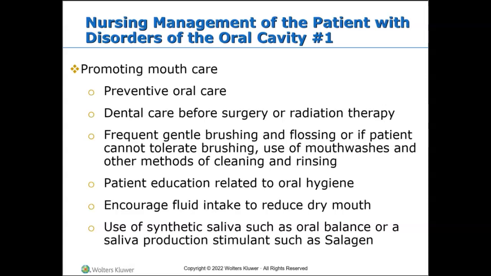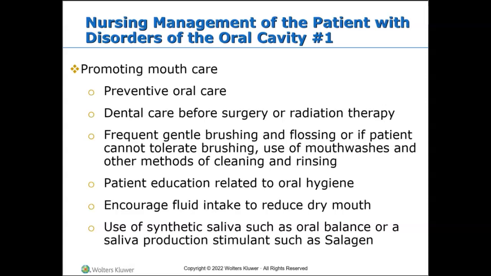We should encourage our patients to eat a healthy diet rich in nutrients that can help prevent gum disease. Some of these might include vitamin A, vitamin C. We need to educate our patients to avoid smoking cigarettes and any other form of tobacco, which can definitely contribute to oral cancer as well as gum disease.